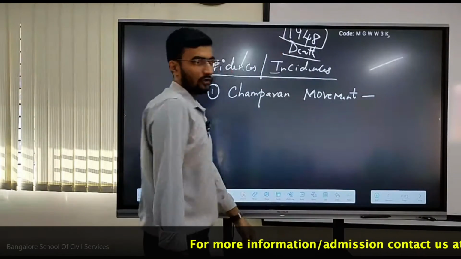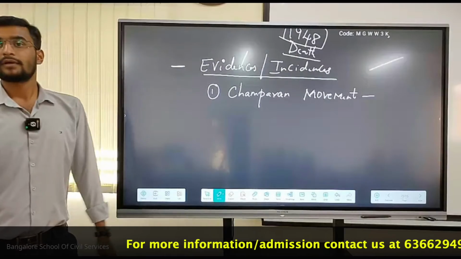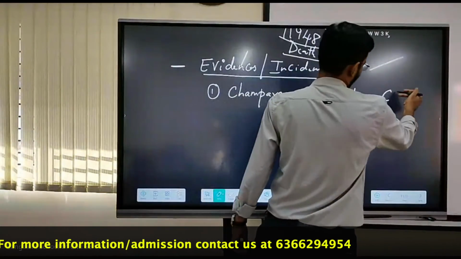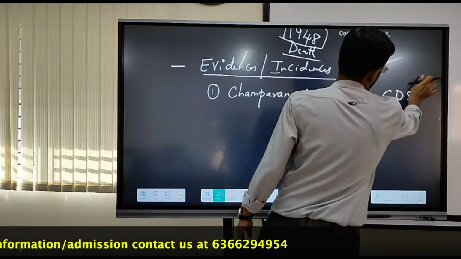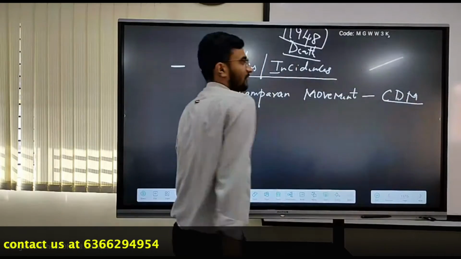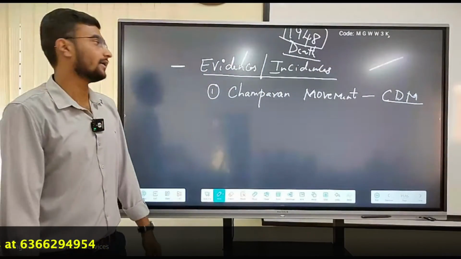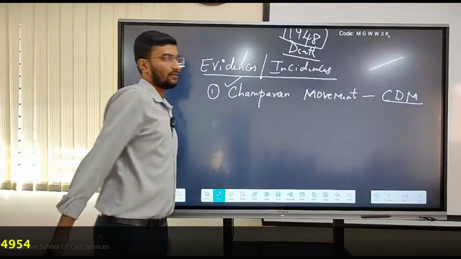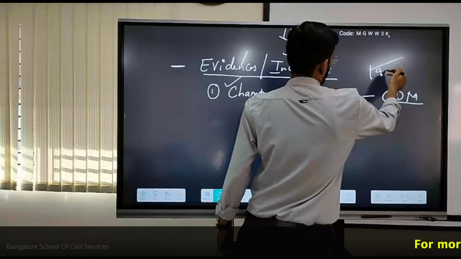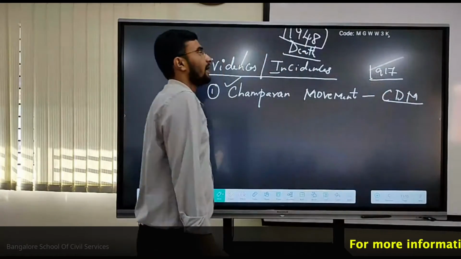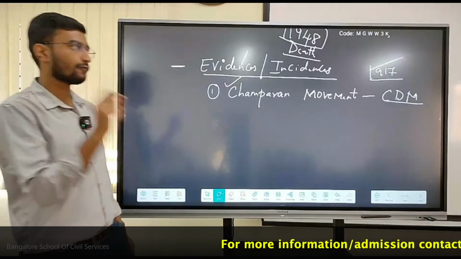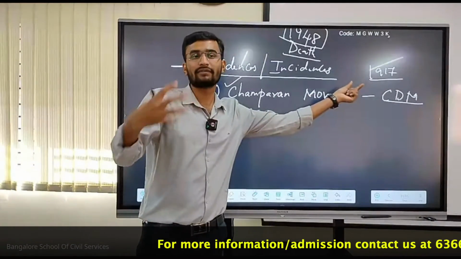It is the first civil disobedience movement, started in 1917 only. It is the first and foremost ideology, civil disobedience movement.